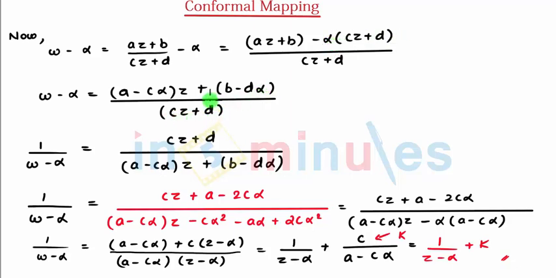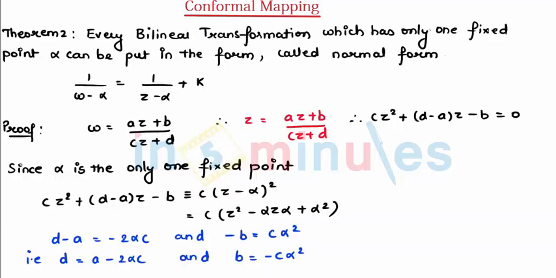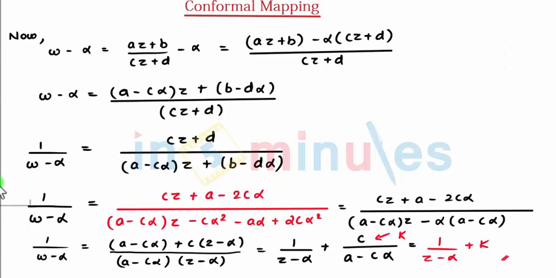Students, I said that for a normal form you start with w minus alpha, but in the normal form you have 1 upon w minus alpha. For that reason, I will take the reciprocal of this. So 1 upon w minus alpha is the reciprocal of this, and then I have values of d and b. I'll substitute d, that is a minus 2c alpha, and b, that is minus c alpha square.